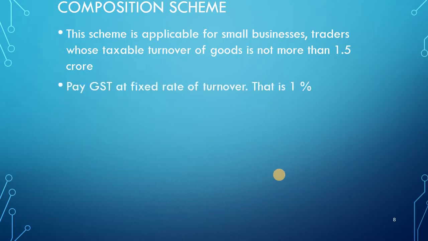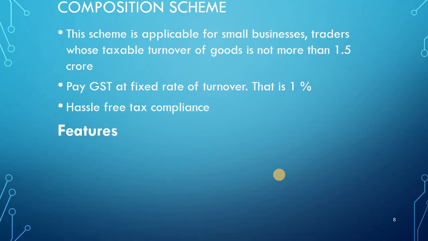They have to pay GST at a fixed rate of 1% on the total turnover. Then there is hassle-free tax compliance. There are not many compliances here. They need not file monthly returns. They have to file one quarterly return, so the returns are reduced. They need not file 37 returns as in the regular scheme.